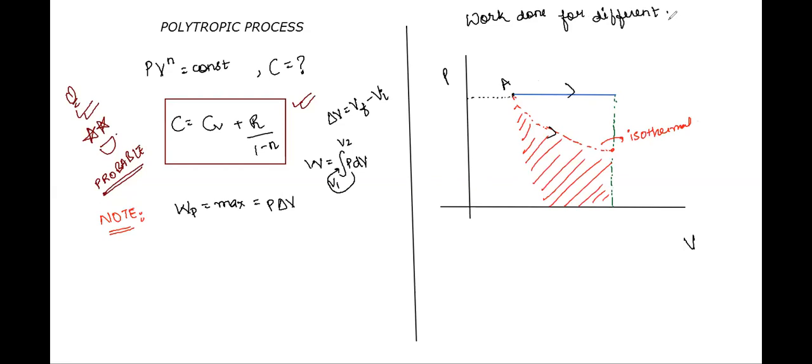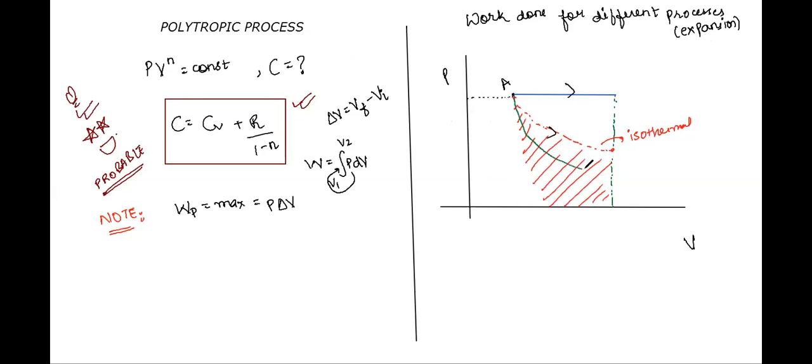So this is work done for different thermodynamic processes, and more importantly, we are talking about expansion. Very important, expansion. So this is an isothermal graph. Now we have seen the isothermal and isobaric graphs. Similarly, we can also see the curve for adiabatic. We just saw that the slope of an adiabatic is larger. So here is the curve.